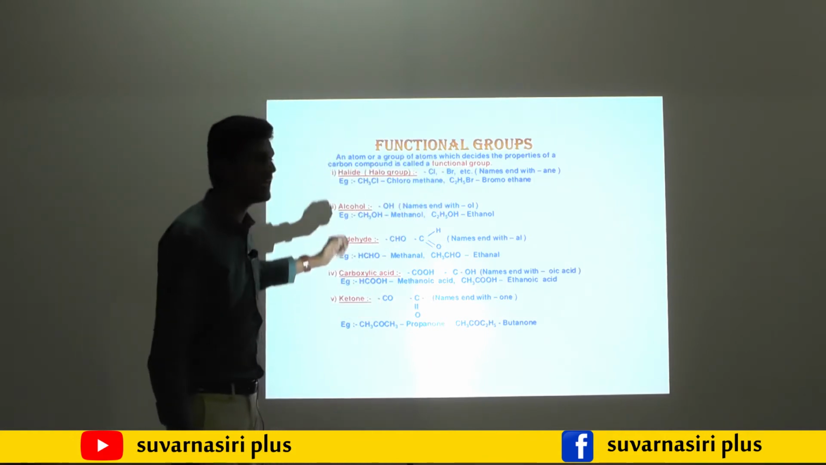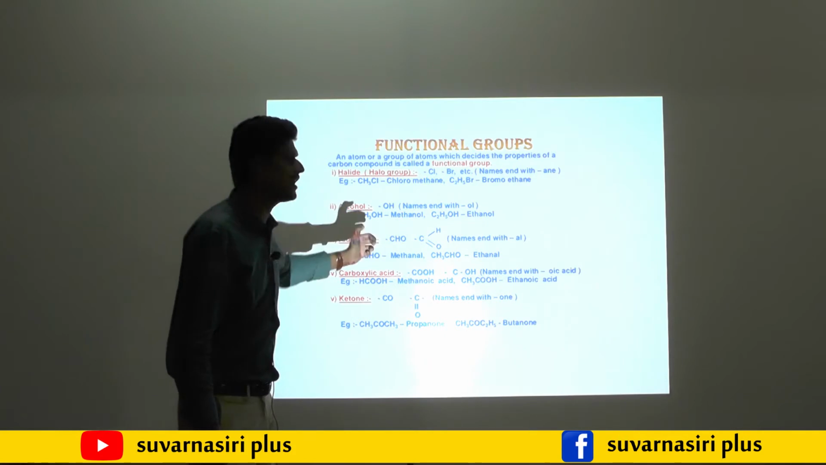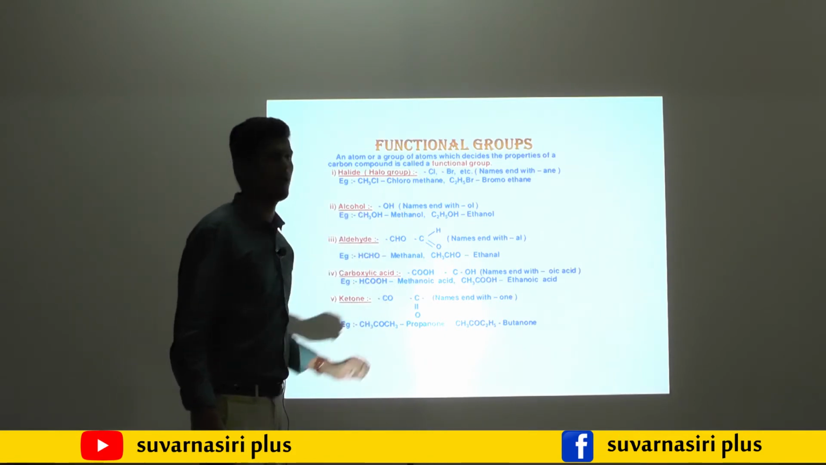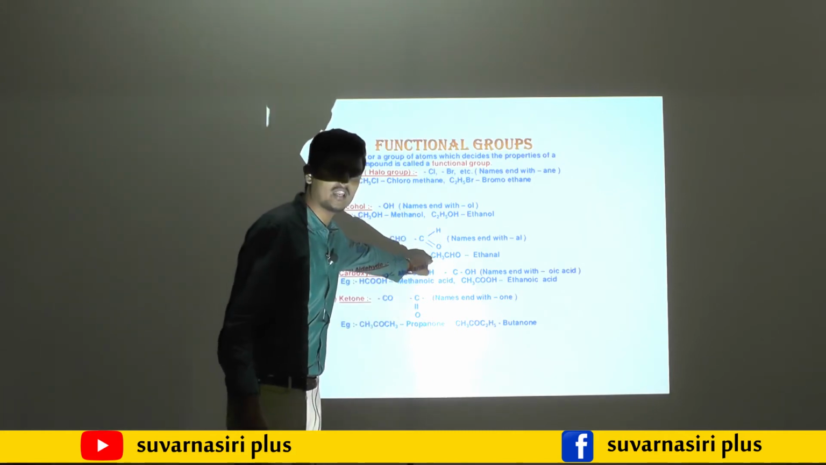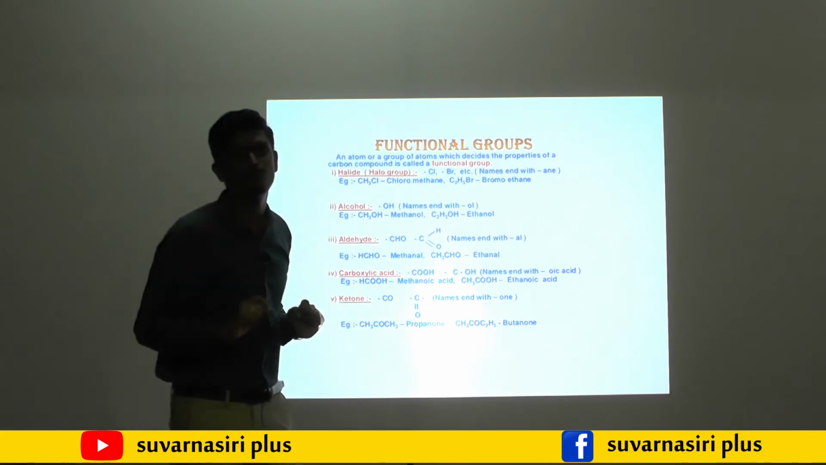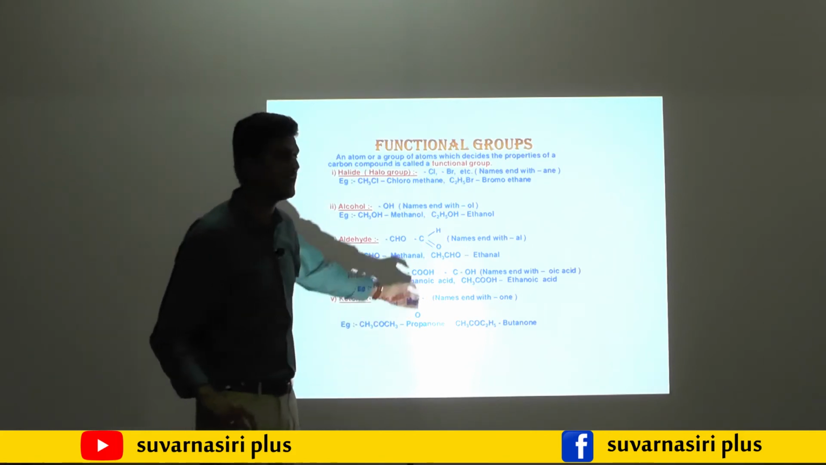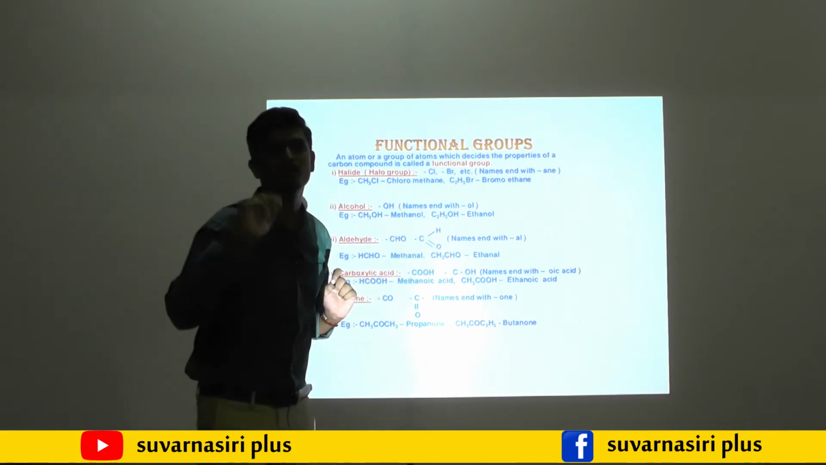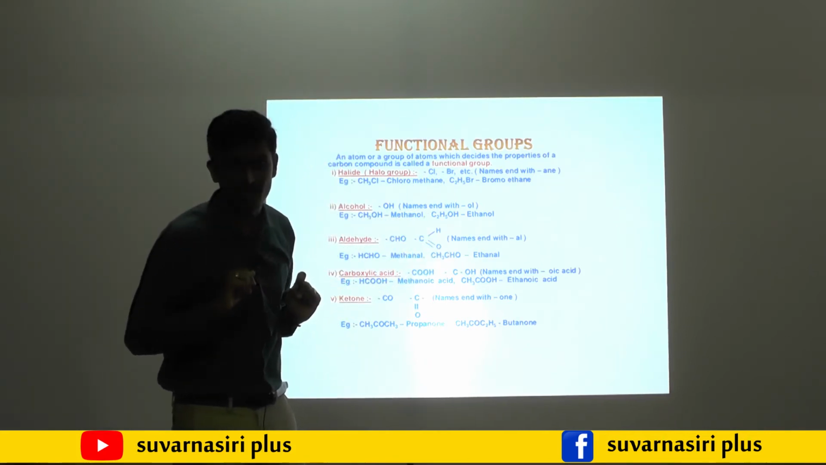The next one is aldehyde. Aldehyde starts with methanal. Only one carbon is there, CHO. For methane, CH4, if I replace one hydrogen with the CHO functional group, then for the name we have to count the number of carbons, 1 and 2. For 2 carbons, the name is ethane.